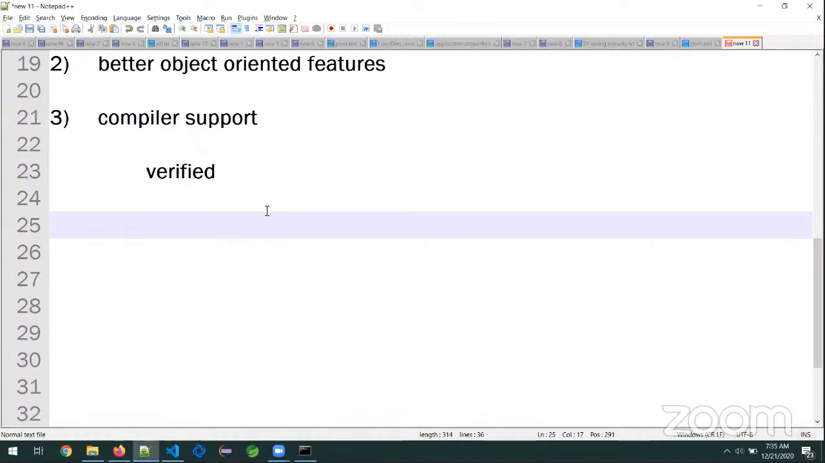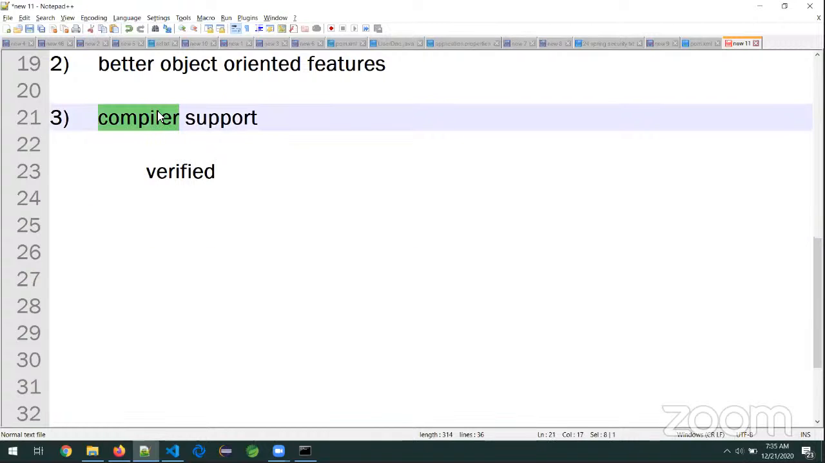What is the problem of JavaScript? There is no compiler. But what is the advantage of TypeScript? The compiler is there. Now tell me, if you identify the problem when you are writing the code, it is easy to fix. Do you agree? If we identify the problem when we are developing the code, it is easy to fix.